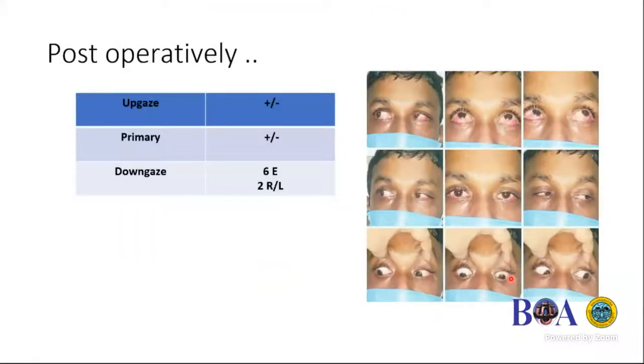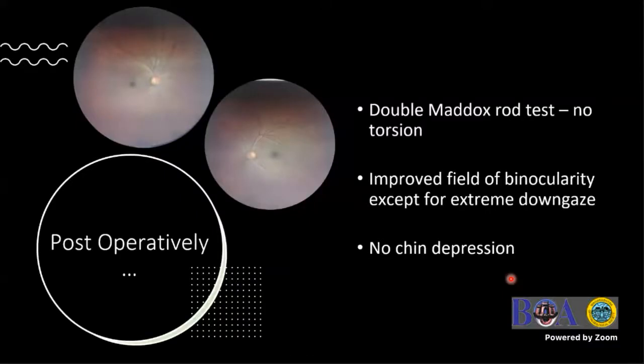Post-operatively, he did not have ET in primary. Down gaze esotropia collapsed from 20 to 6. So he had a much bigger binocular field of vision, and he could resume joining his work. And this is the fundus picture. As you can see, there is a mild overcorrection with a slight intorsion of his left eye, where we did the Harada Ito. The right eye also reverts to normal. So sometimes even one surgery, a one-eye Harada Ito, gives a good result.